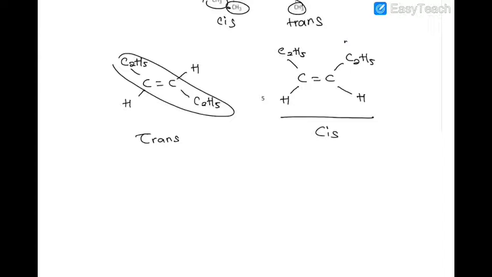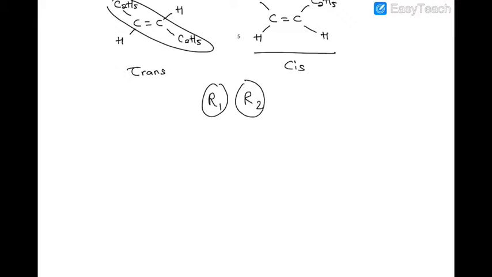Now let's see EZ isomers. Cis and trans isomerism is restricted to when you have two different substituents, R1 and R2. However, if you have different substituents, let's say you have R1, R2, R3, R4, and they are different from each other, then we have to use EZ isomerism.